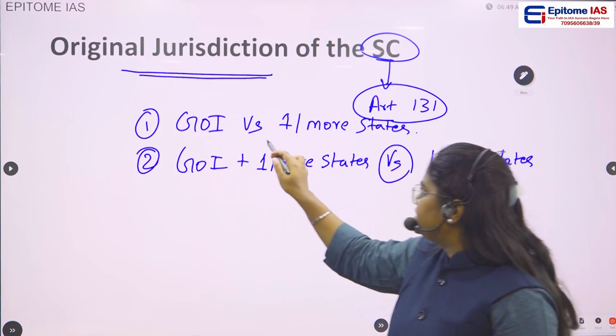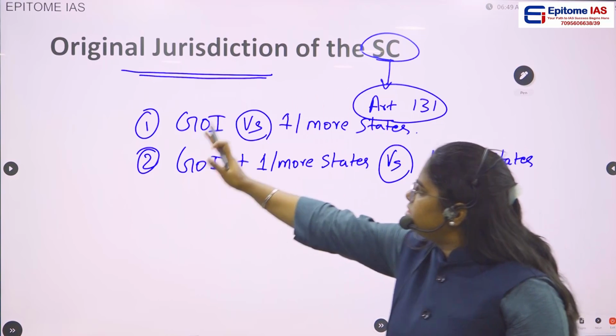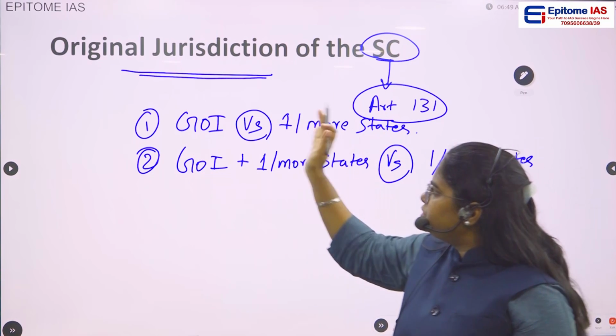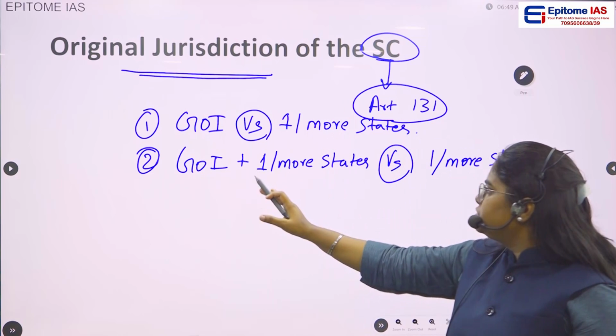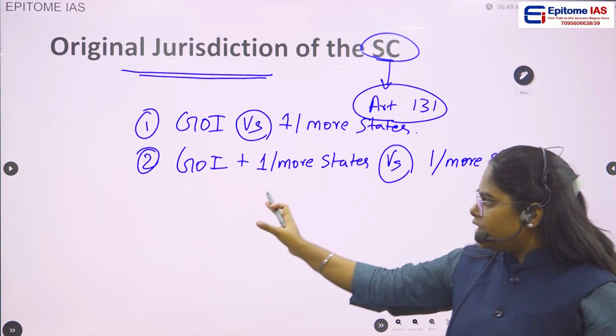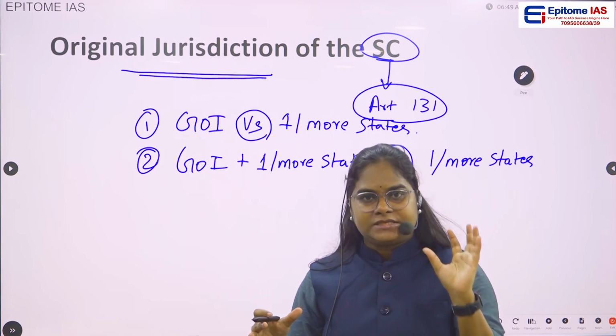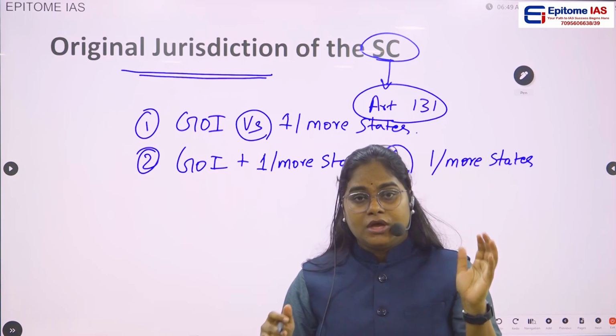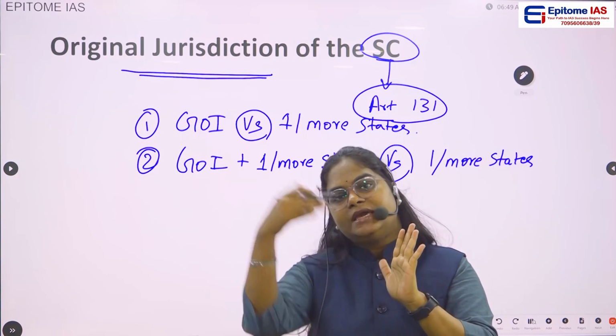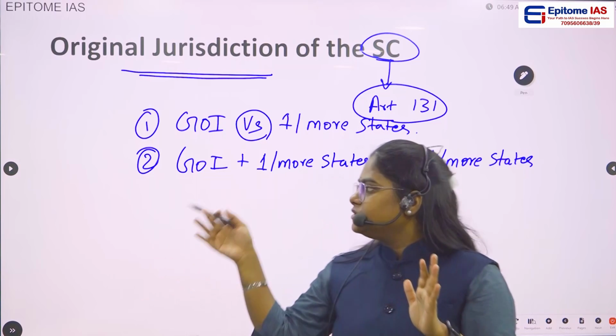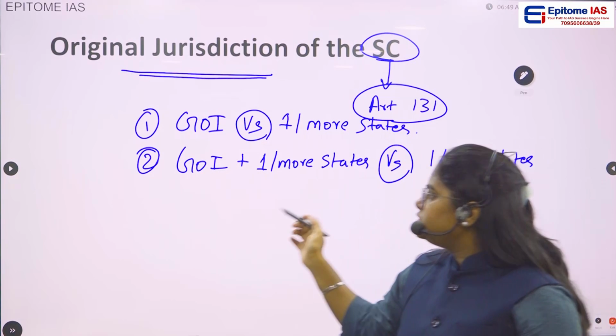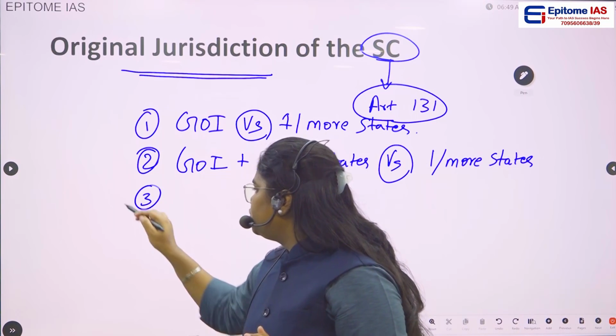You should see this versus. Versus means this versus this. So the dispute is between this and this. In this second case, the Government of India is supported by one state or two states also, and this is against some other states. This also comes under the original jurisdiction of the Supreme Court of India.